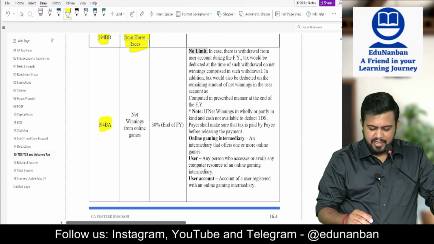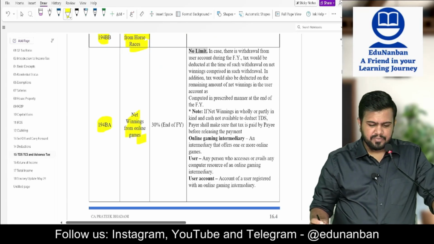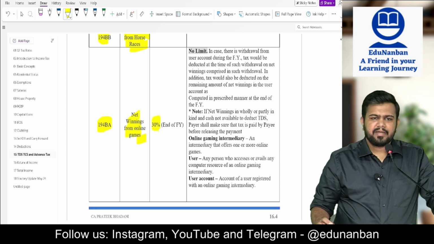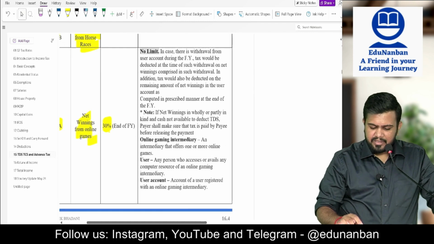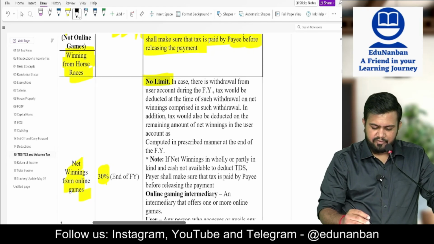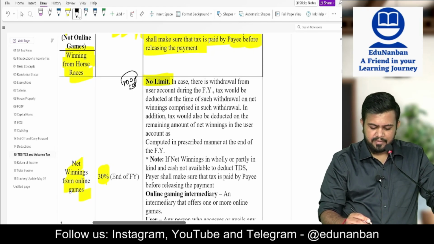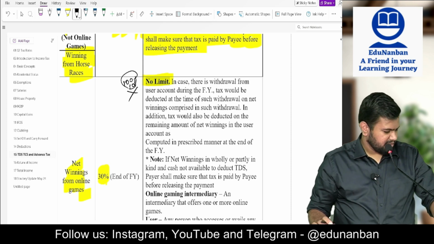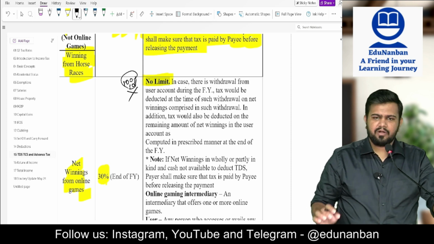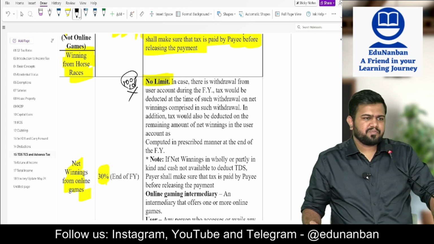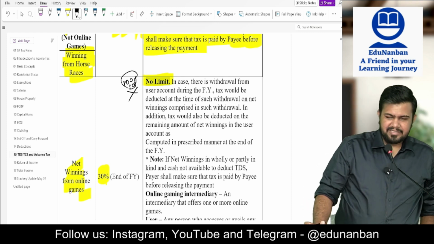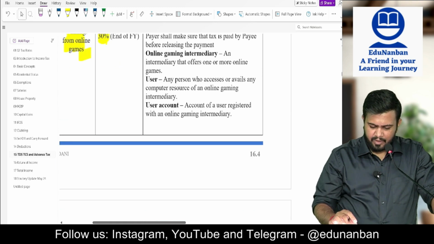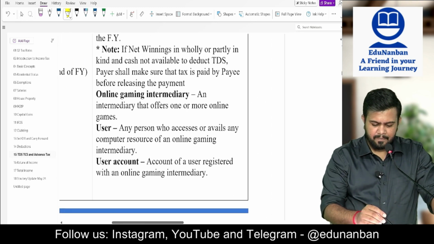Next, section 194BA, winning from online games. Here also it is 30%, and here there is no limit. For online games there is no limit. Online games like Dream 11, My 11 Circle, Rummy Circle, Online Rummy, all this, where online game is being played and prize money is won by the user. There are three types of people involved. Listen here.